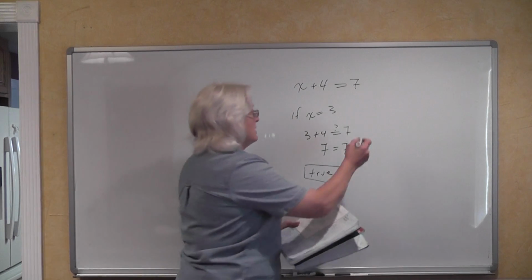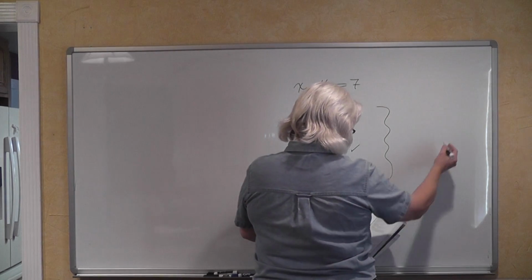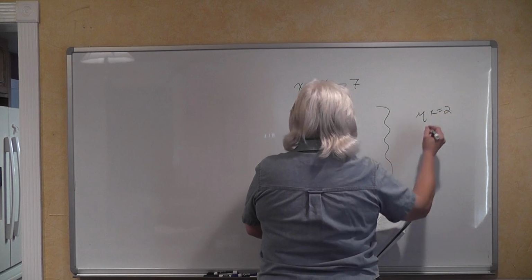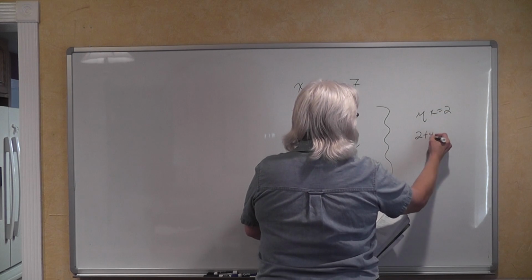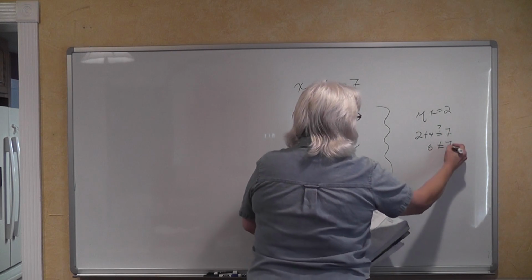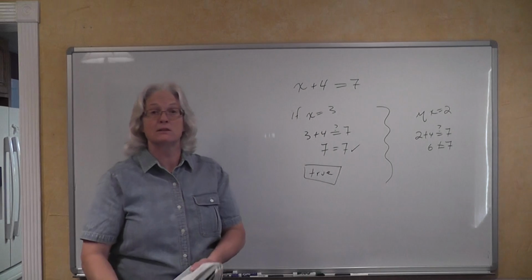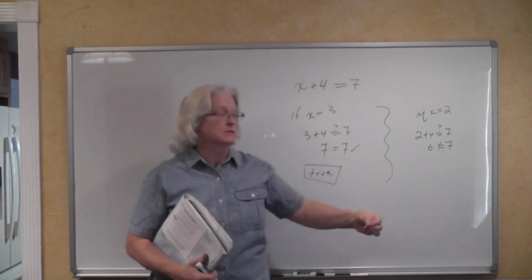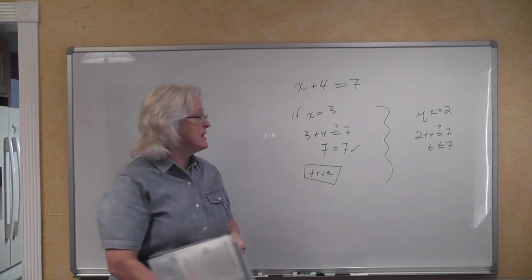But what are we going to see over here? What happens if x is equal to 2? Then we have 2 plus 4. Is that equal to 7? Well, no, obviously it's not, because 2 plus 4 is equal to 6. 6 is not equal to 7.